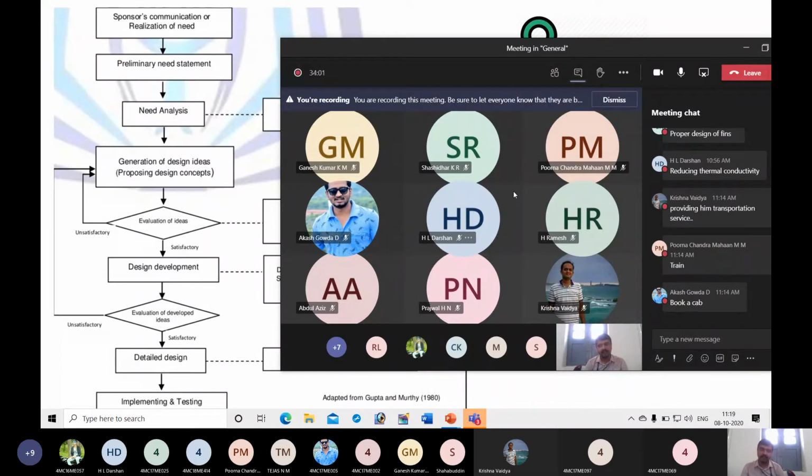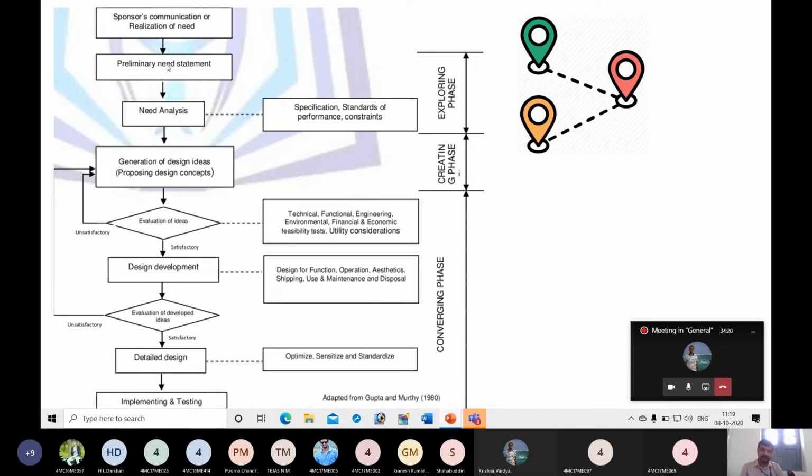Okay, so that means before going to actual designing, first you have to understand the need, the actual need. Otherwise you will end up with solutions which are not accepted by consumers of that product or service. Okay, that is the problem. So that's why need analysis will be carried out before starting design. Before thinking about design concepts, you try to understand the need by looking at the specification.